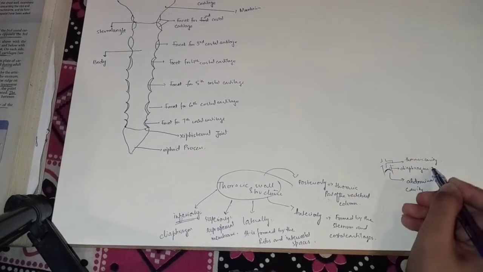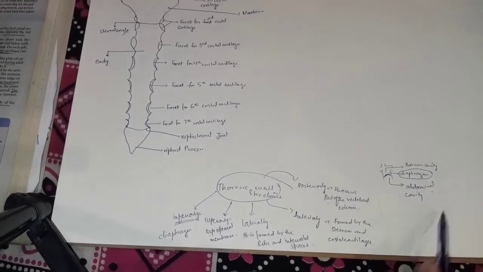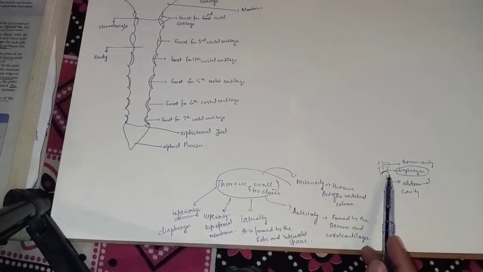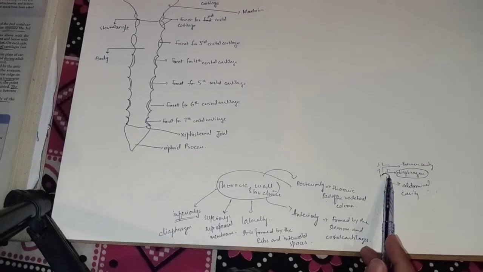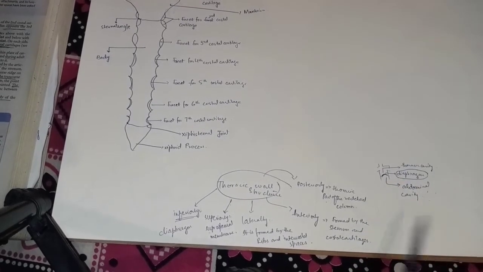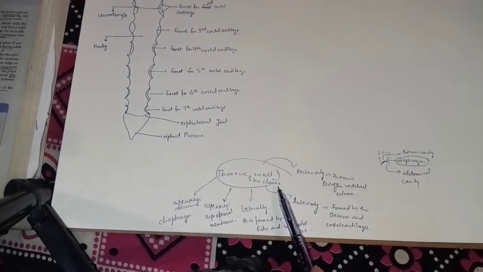So the diaphragm separates the thoracic cavity from the abdominal cavity. The diaphragm is the most important structure of the thoracic wall, because it is present inferiorly and separates the abdominal cavity from the thoracic cavity.